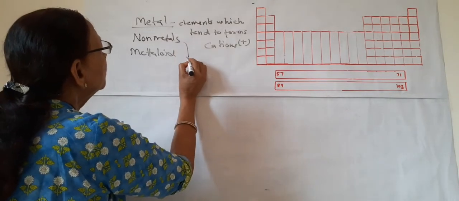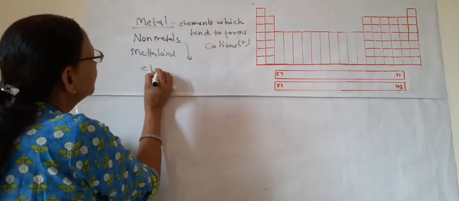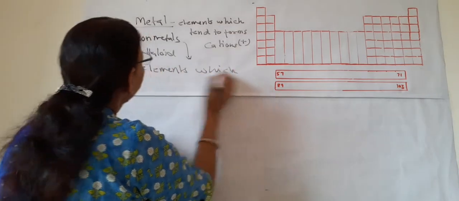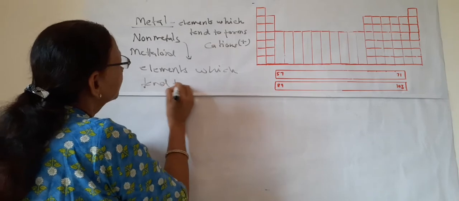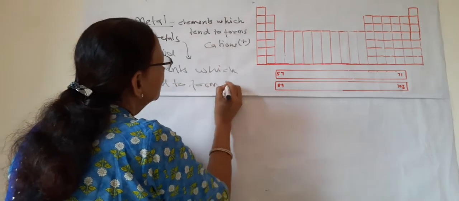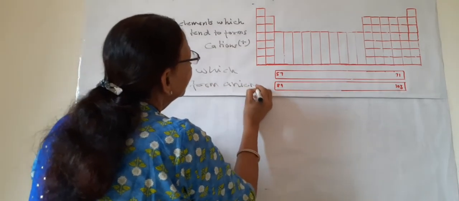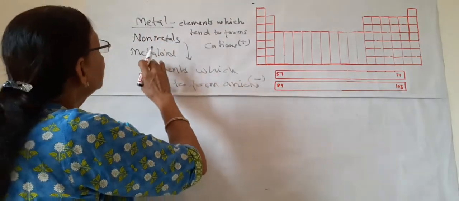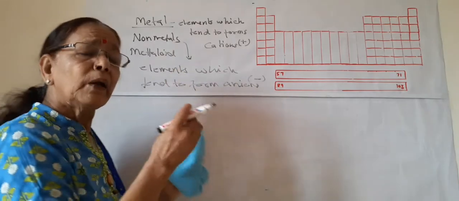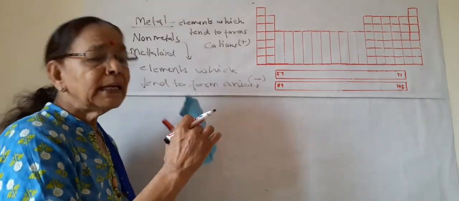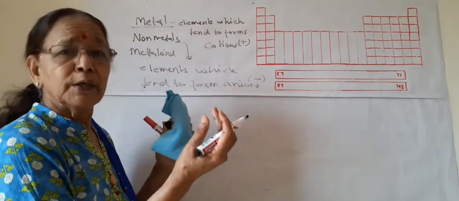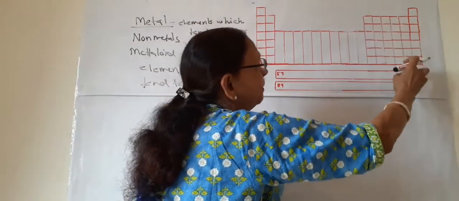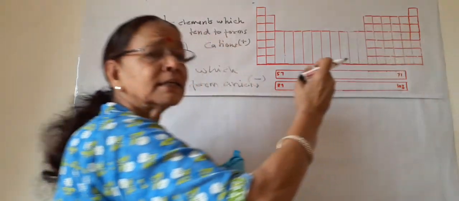Likewise, non-metals are elements which tend to form anions or negative ions. And what are metalloids? Metalloids have the properties of metals and non-metals both. So they are in between.